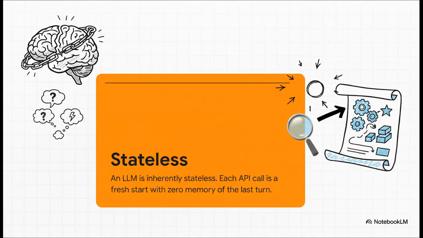It all comes down to one really important word: stateless. See, large language models are fundamentally stateless. You can think of it as their Achilles heel. Every single time you send a message, it's like you're starting a brand new conversation from scratch. The model has absolutely zero memory of what you just said. So to fix that, we need a much better plan.